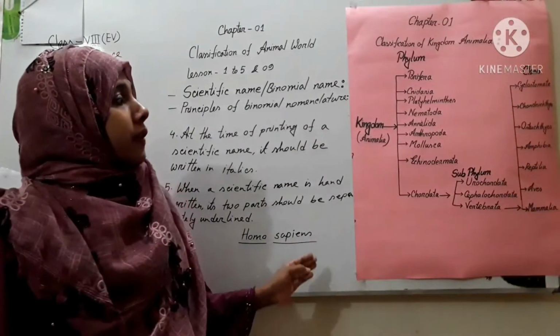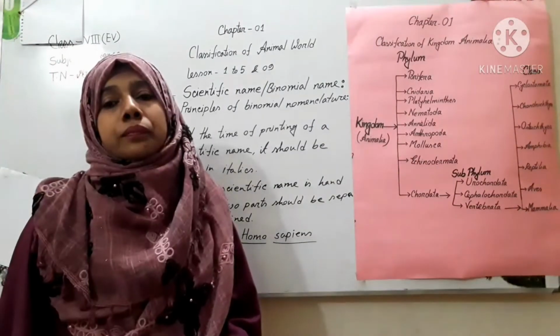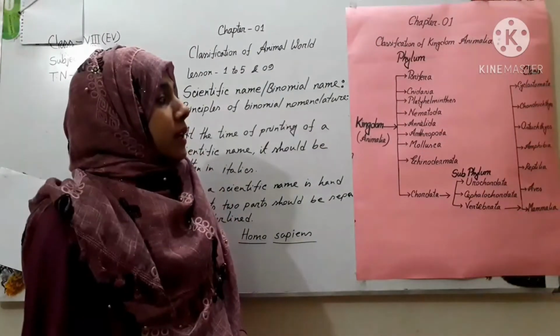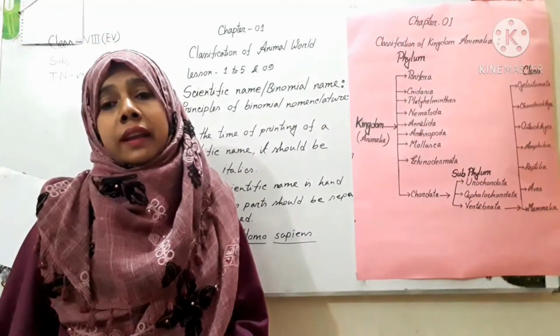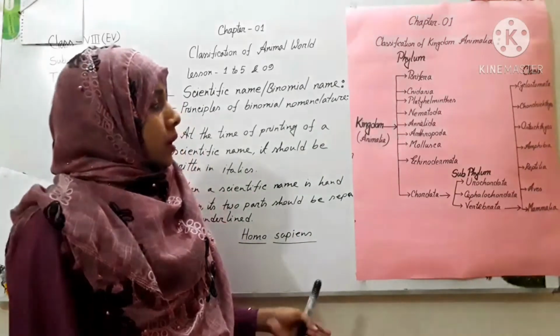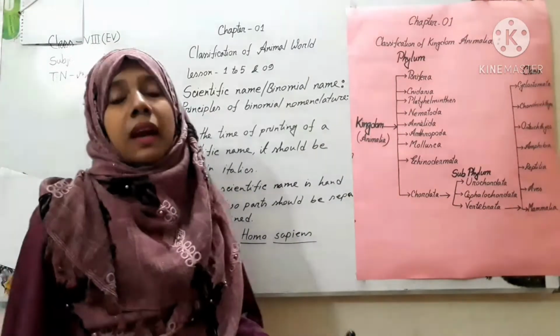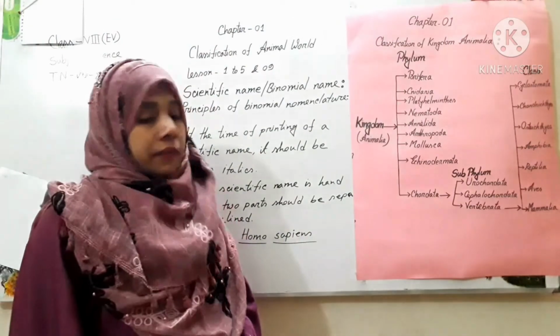Kingdom is the highest ranking of classification, and species is the lowest ranking.